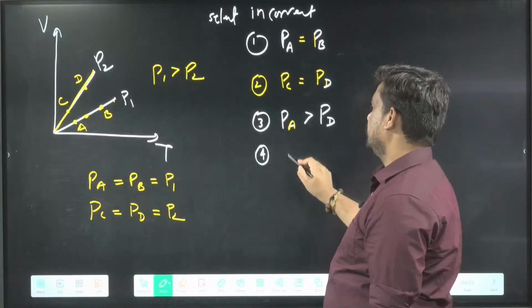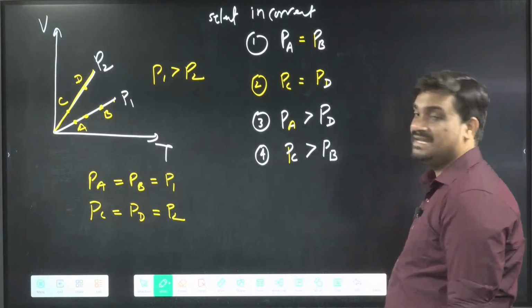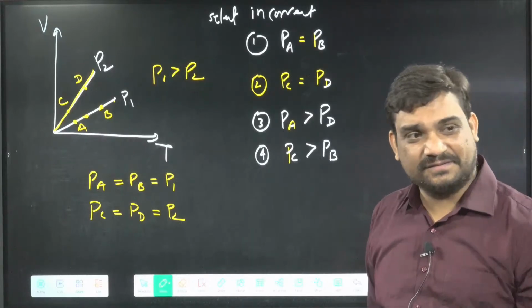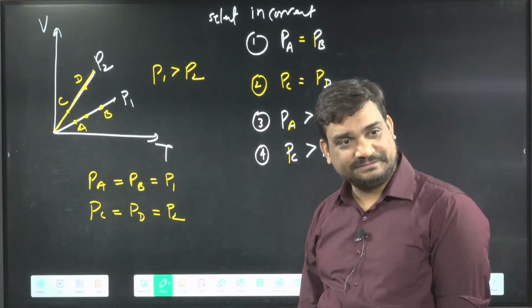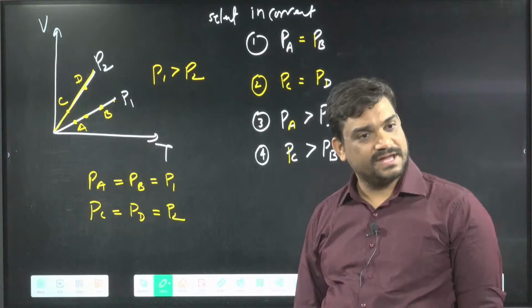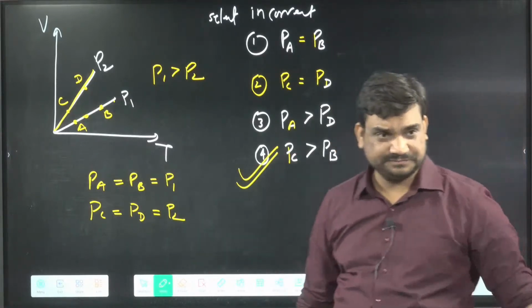Fourth option: PC more than PB. Which one is incorrect? They will give options like this. Answer is 4. I hope this one is clear.